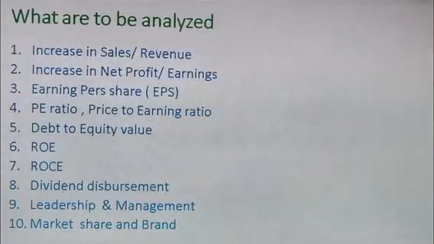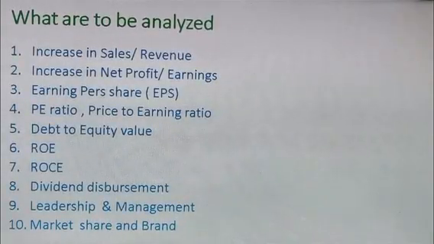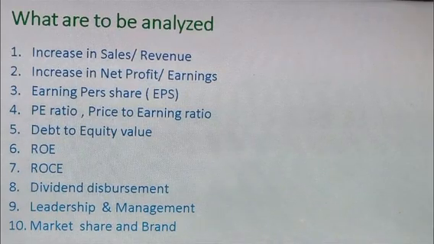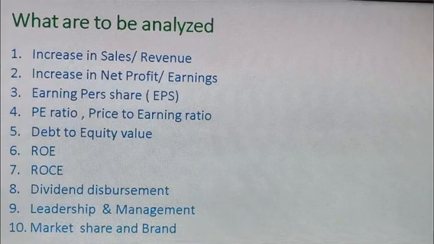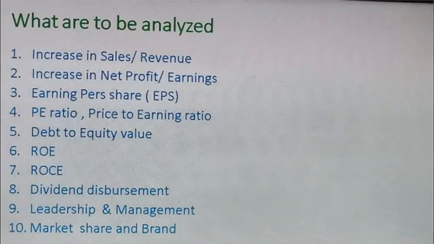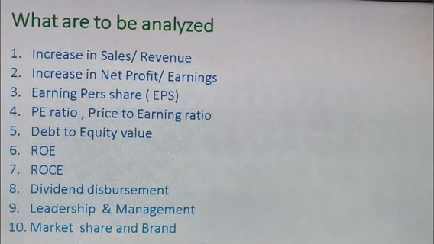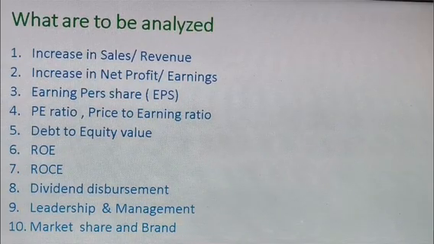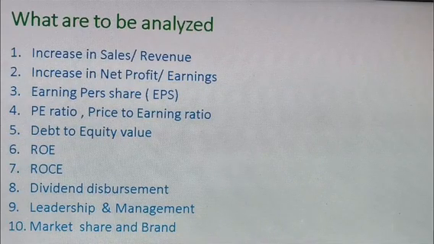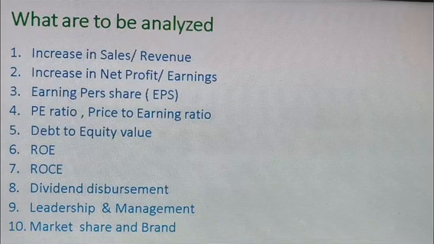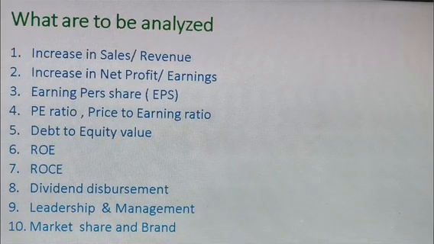In the fundamental analysis, normally these 10 values are analyzed. First one is increase in sales. Sales is also known as revenue. A company is required to increase its sales. Then increase in the net profit or earnings. Third point is earning per share. Then fourth point is PE ratio, price to earning ratio. Then fifth one is debt to equity ratio. Then ROE, that is return on equity. And the seventh one is return on capital employed, popularly called ROCE.